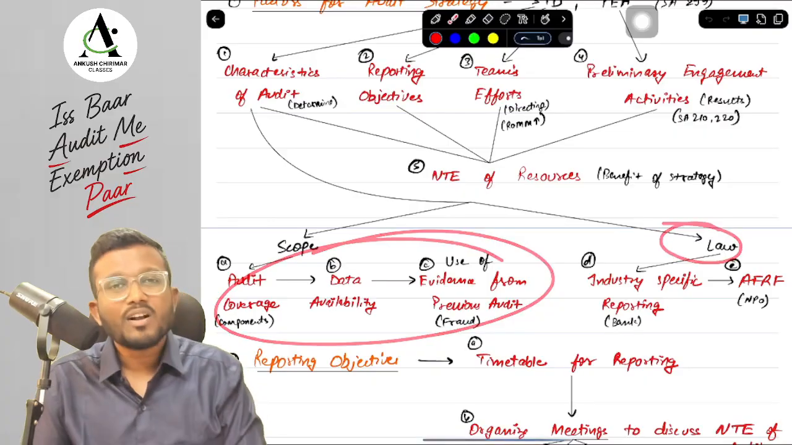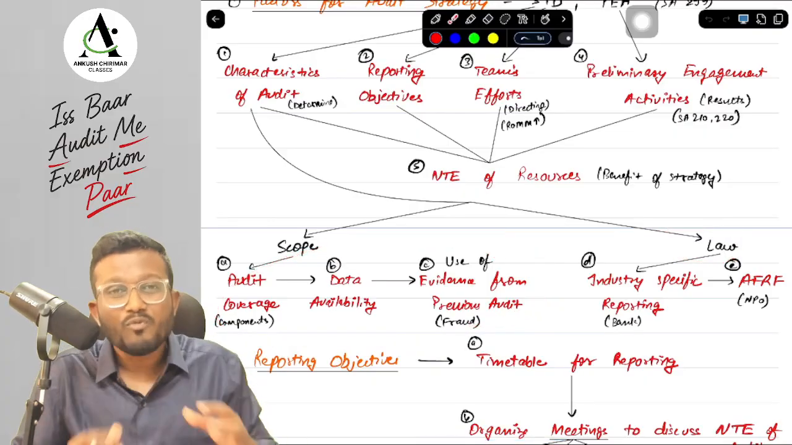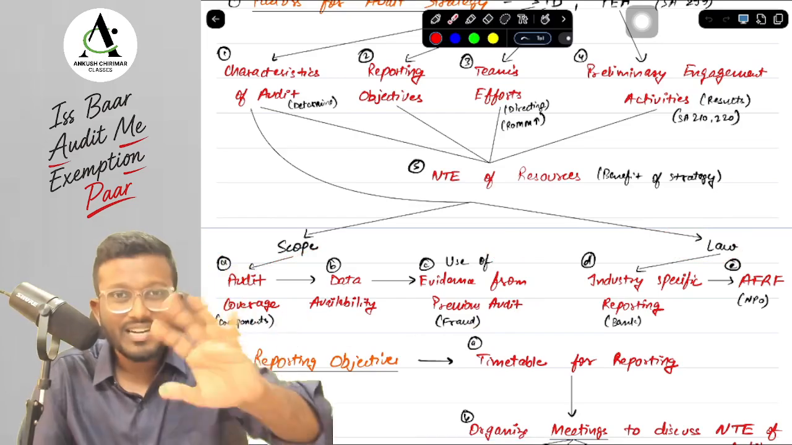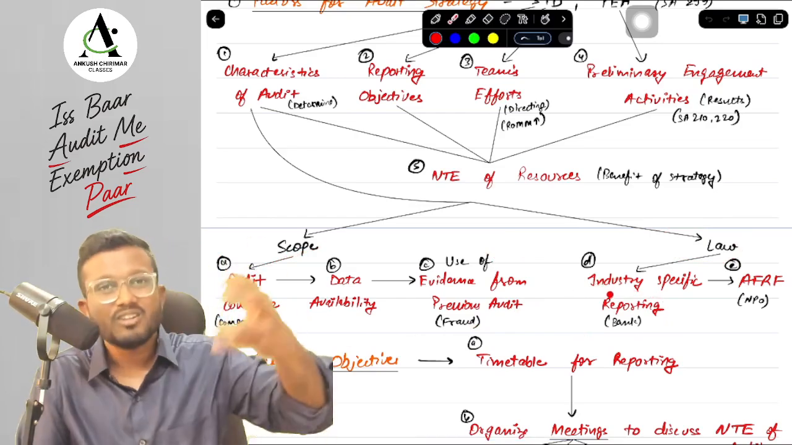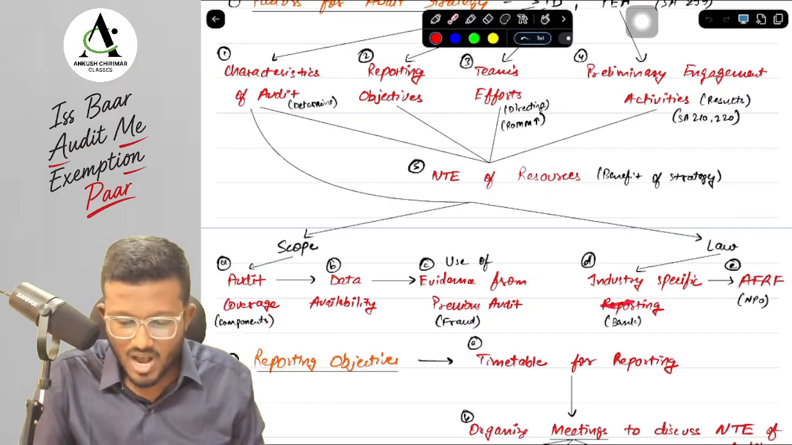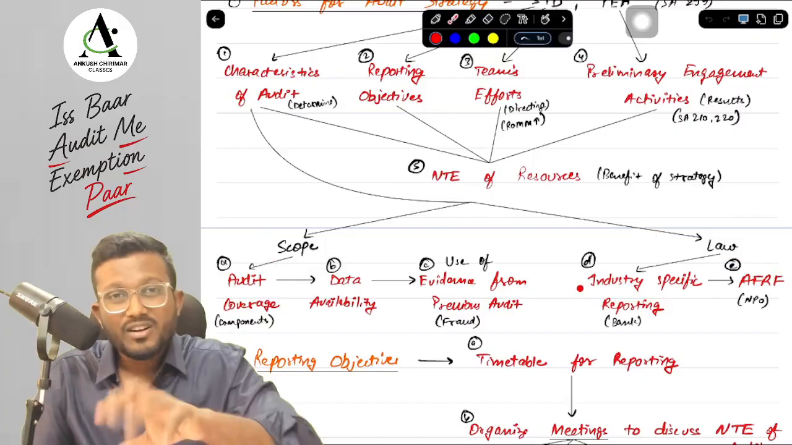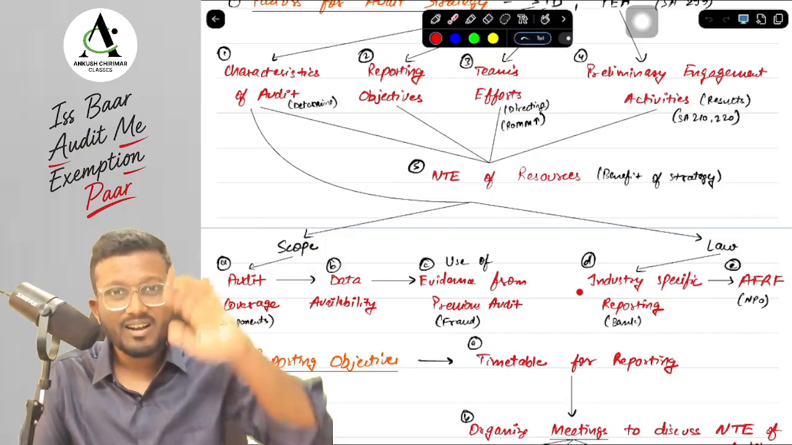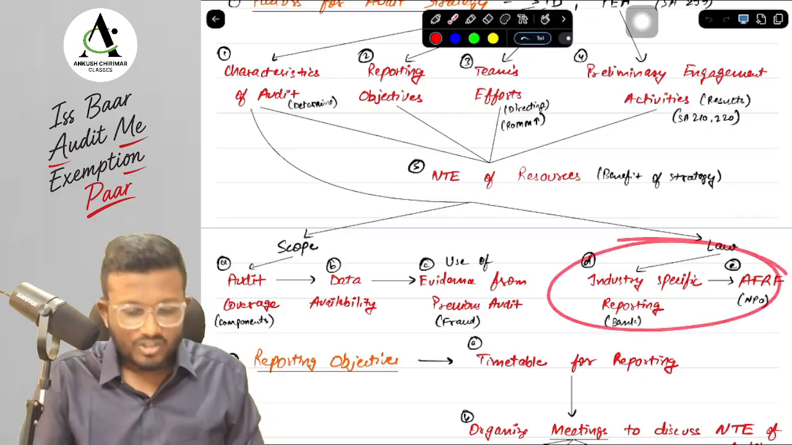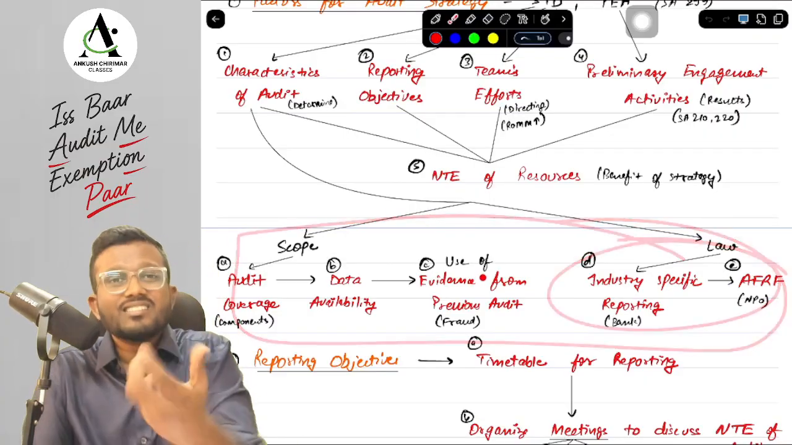Next, in terms of law, what are the laws that are in my scope? What is the industry specific reporting requirement? Is there any? Suppose I'm auditing a bank, then obviously there is an industry specific reporting requirement. What is the AFRF as per the industry? If it is an NPO, then income and expenditure. If it is a profit oriented entity, then a profit and loss account. So I will have to see that. So these are the identifying the characteristics of the engagement.